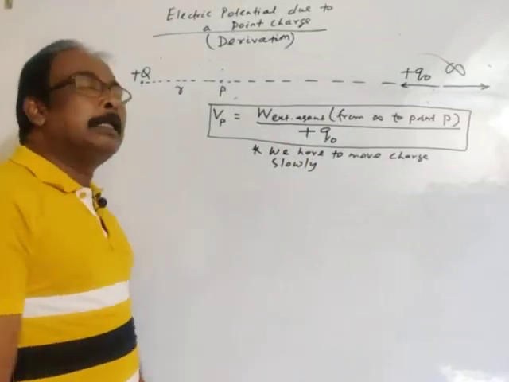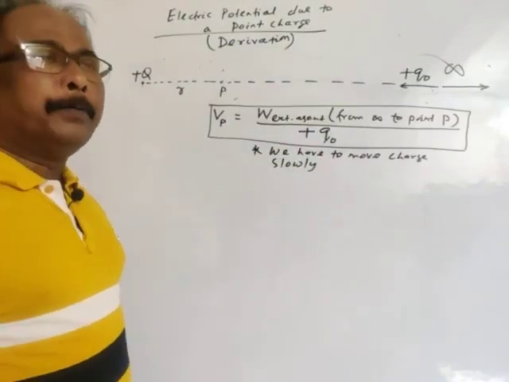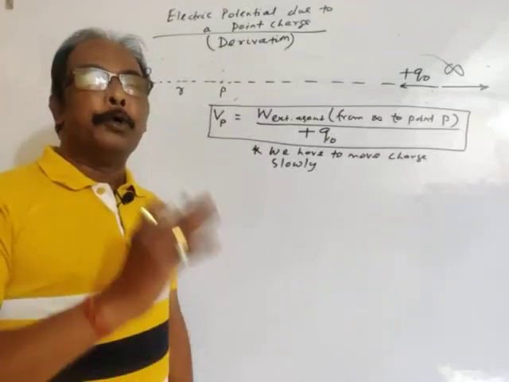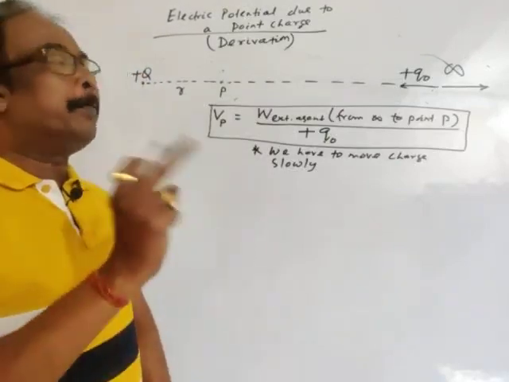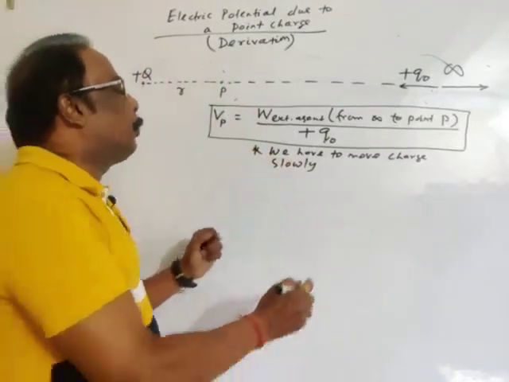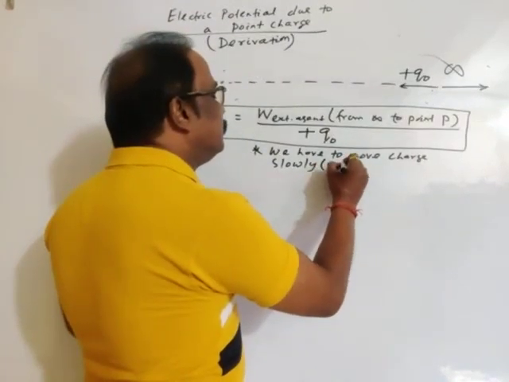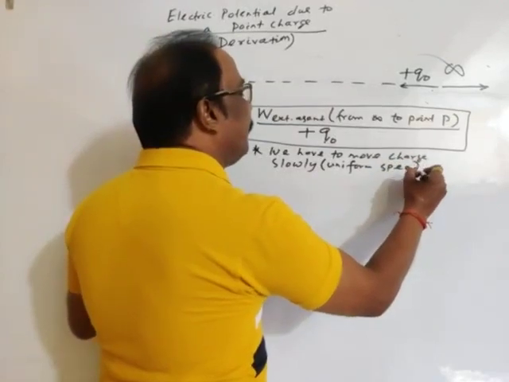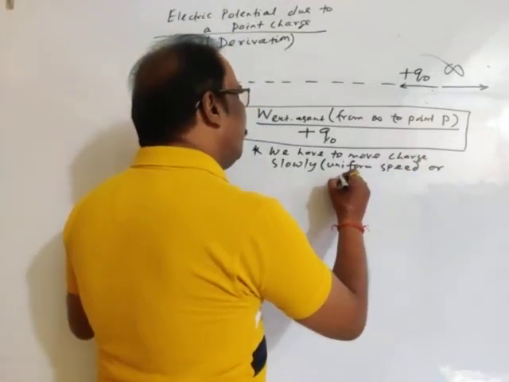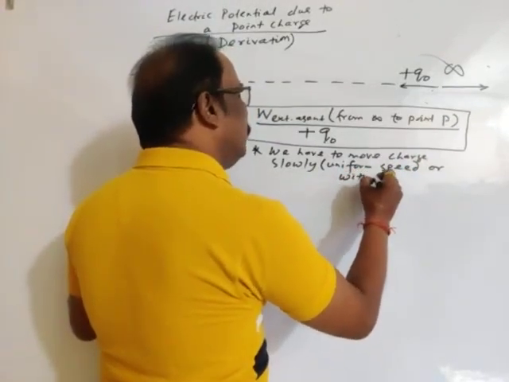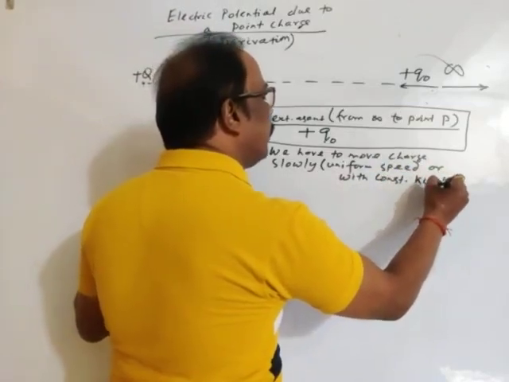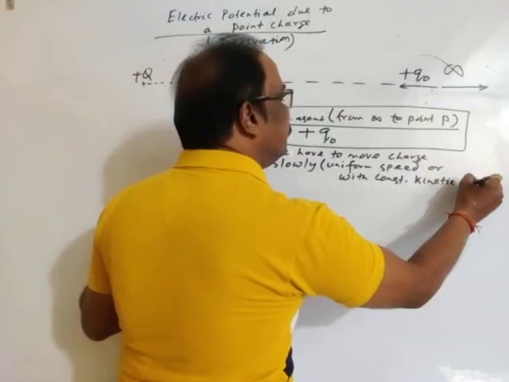As we discussed in lecture 1, by the application of external force, we will move the charge from infinity to this point slowly, means with uniform speed or with constant kinetic energy.